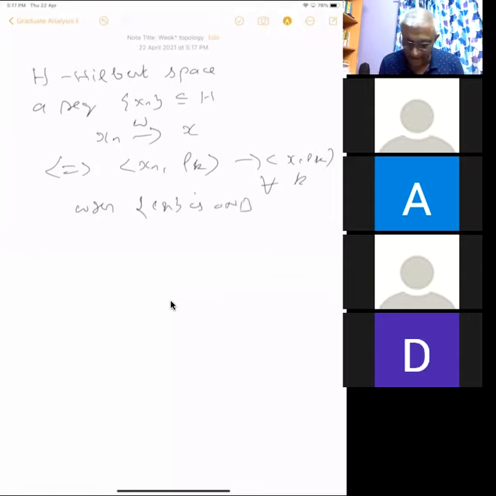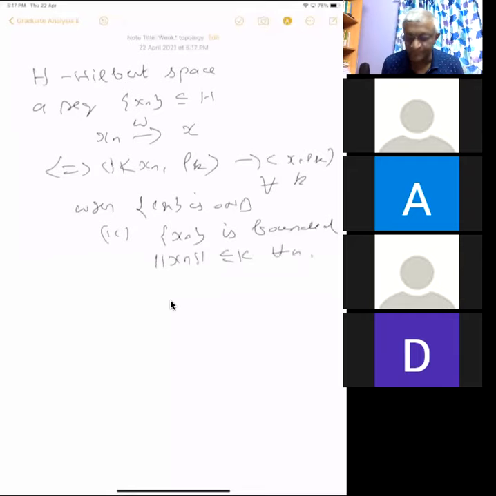We need one more condition. This is one condition. The second condition is that xn should be uniformly bounded, that is, the norm of xn.